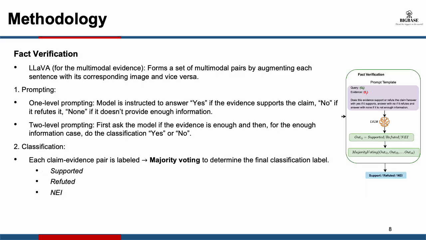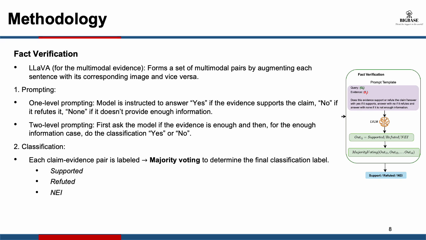For the fact verification step, they are using LLaVA to form the set of multimodal pairs. And for prompting, they use two different versions, 1-level or 2-level, which at the end is basically just asking the LVLM if the evidence supports or refutes the claim, and if there's not enough information, then it should label the claim as not enough information.